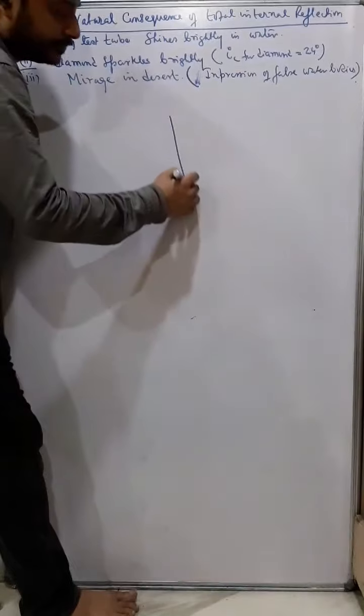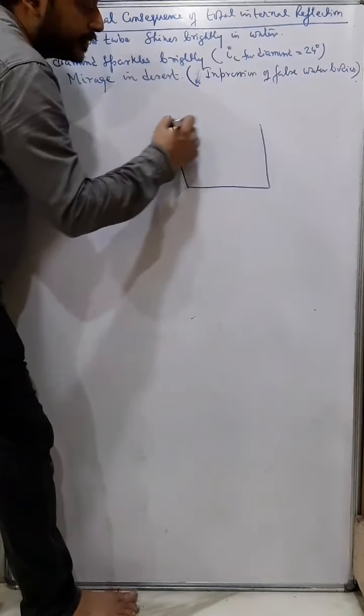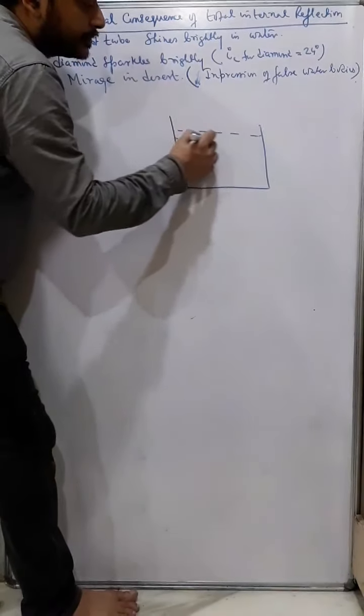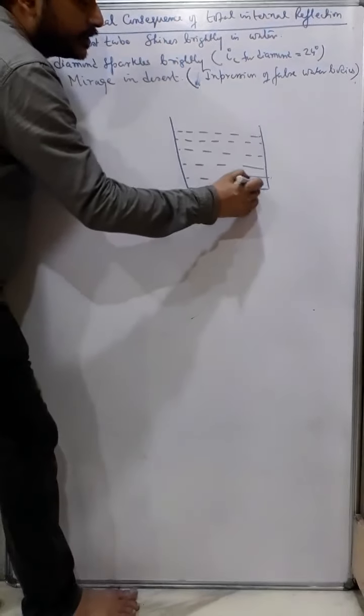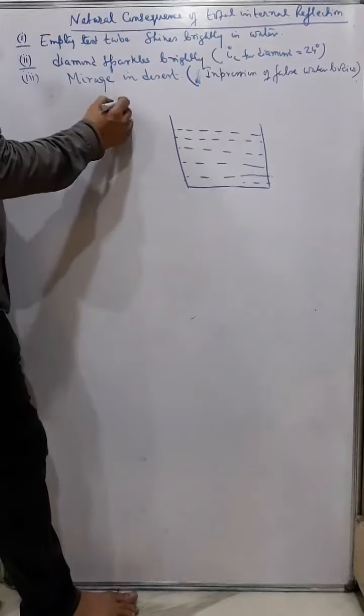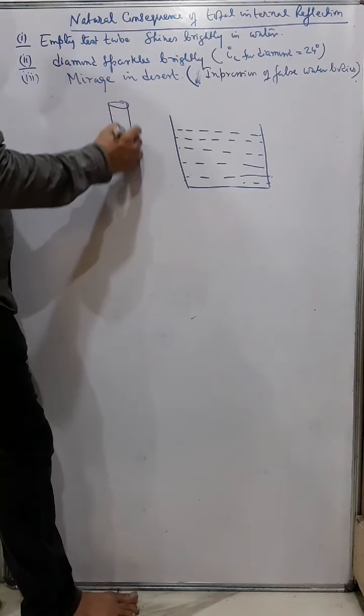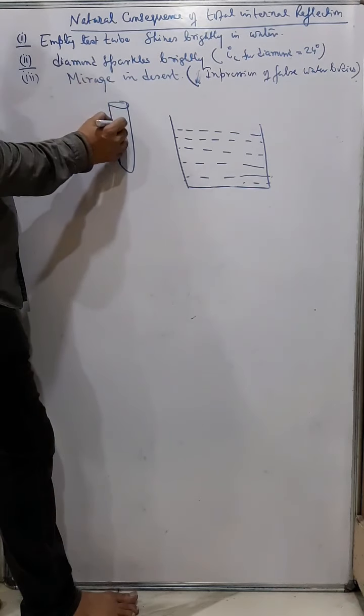Now, the first is that the empty test tube shines brightly in water. Suppose a vessel contains water and we take a test tube which is empty. That means it has air inside it.